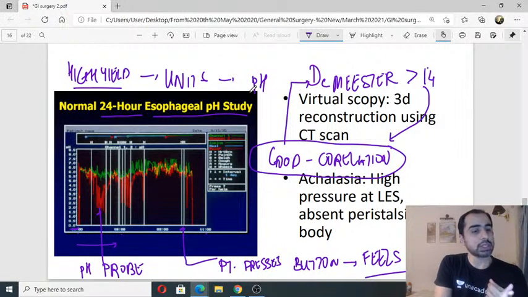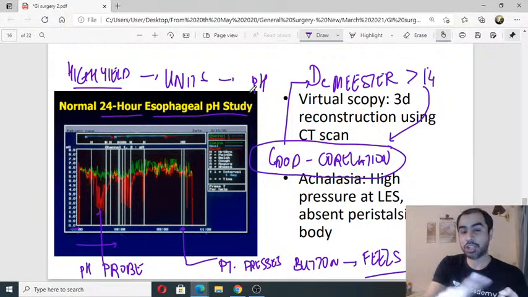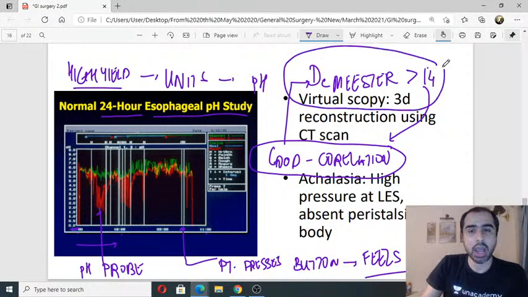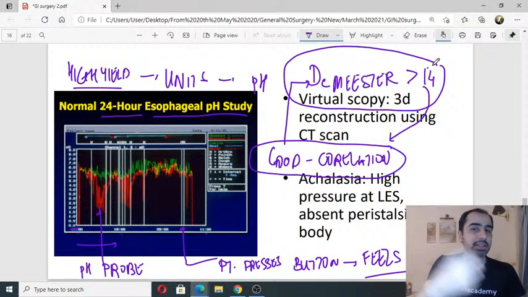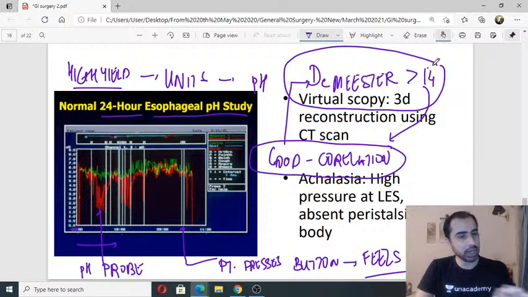But mind you, gold standard is never a diagnostic test. When the patient presses the button, does pH actually decrease? Not increase, decrease in pH. So when the DeMeester score is high, that means there is good correlation, and the person actually has symptoms because of reflux and not because of some other issue. Because many of us feel we have acidity, actually we don't. When we do endoscopy, it may be normal. What we feel as acidity may be something else. This will confirm GERD. Okay, very clear on this.